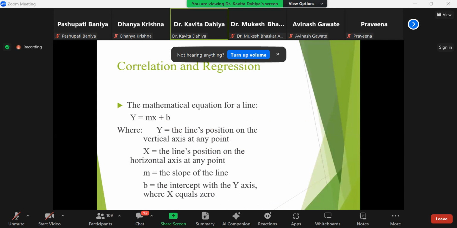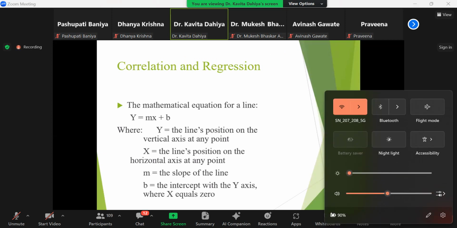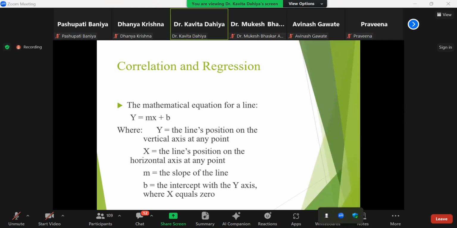This is the regression line, or equation for the mathematical calculation of the regression. Here y is the line position on the vertical axis at any point, x is the line position on the horizontal axis at any point, m is the slope of the line, and b is the intercept with the y-axis where x is equal to 0.